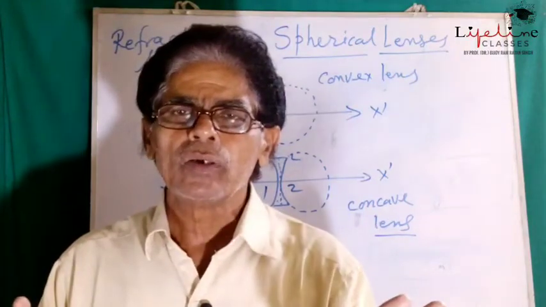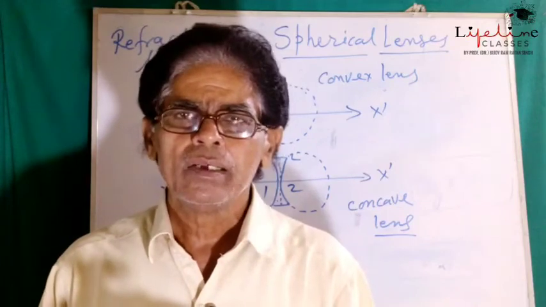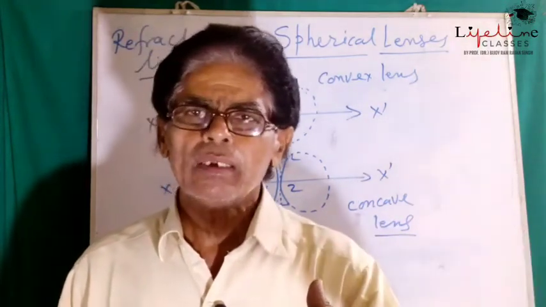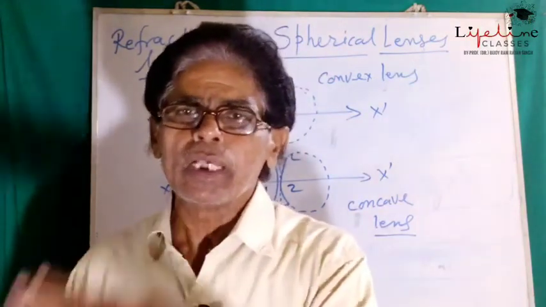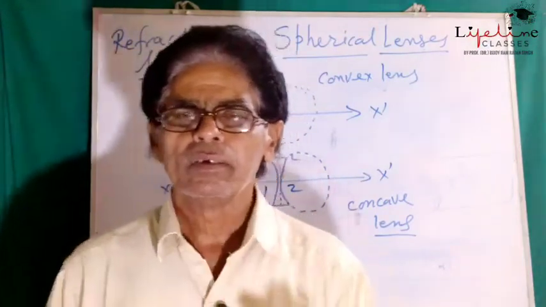Means there is no deviation in the path of the incident ray. So whatever be the initial path of the incident ray, it remains the same even after refraction through the lens.